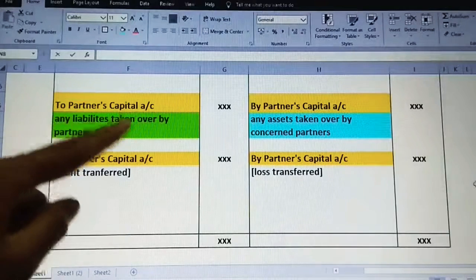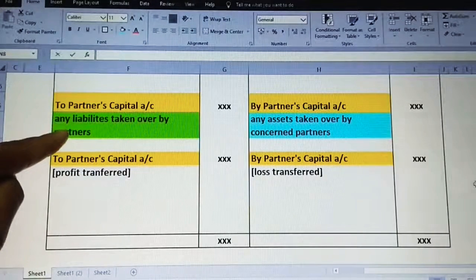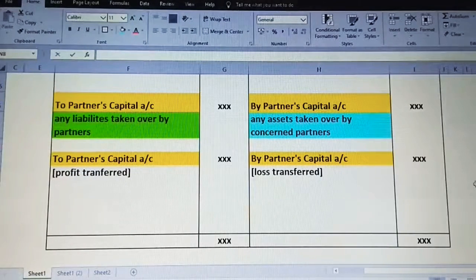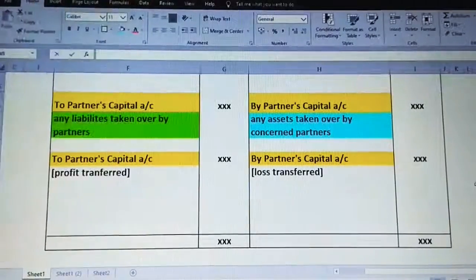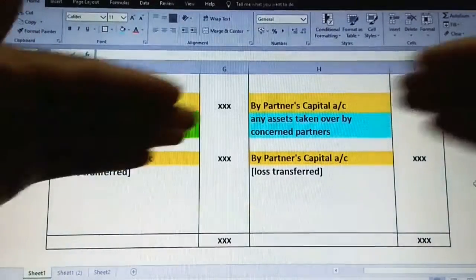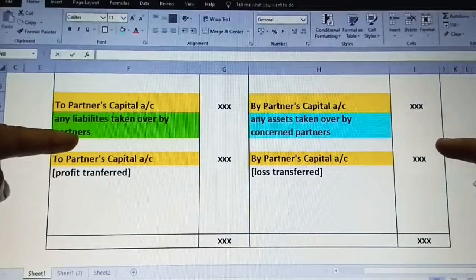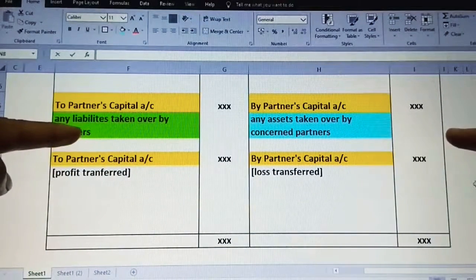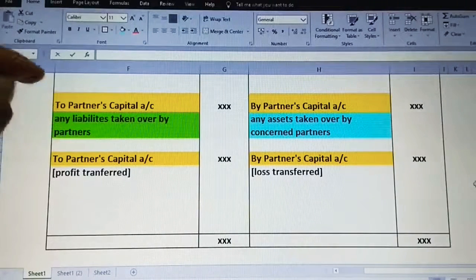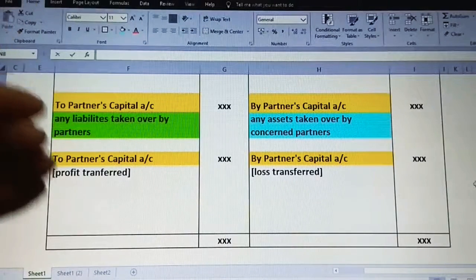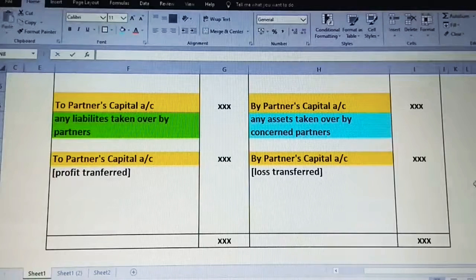Mention it to the partner's capital account, whatever liability is taken over by the concerned partner, and the value to be written. Clear? Till here, the complete realization account is completed. The entire burden, it's very simple. When we practice, it happens.